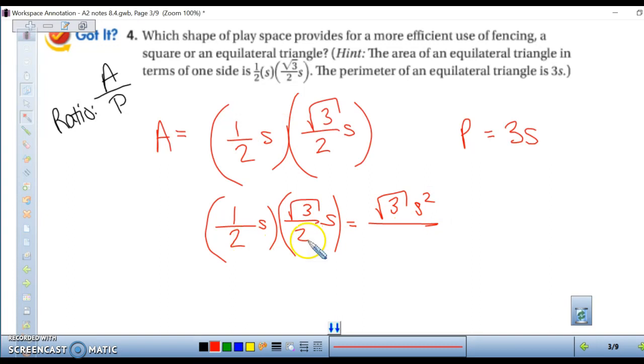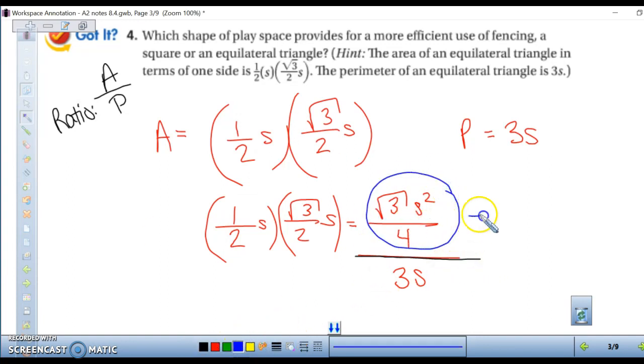And on the bottom we have 2 times 2, which is 4. So that's the area, and we're going to divide that by 3s. This is looking confusing, so let me rewrite it. We have this top, and it's being divided by 3s.